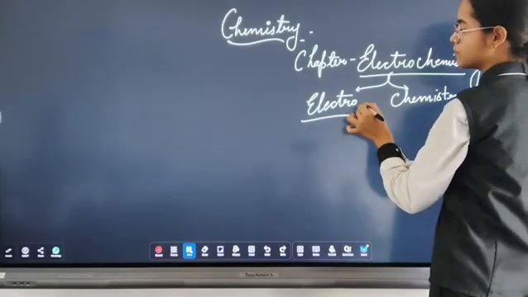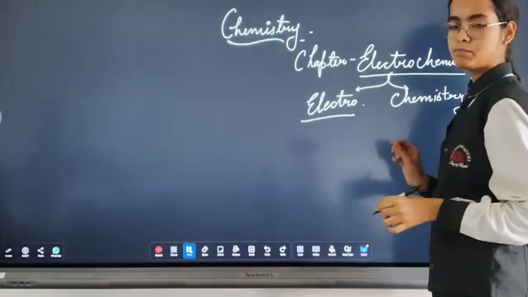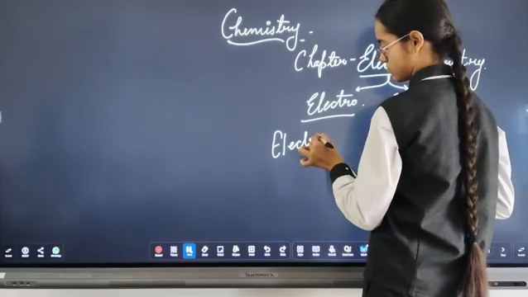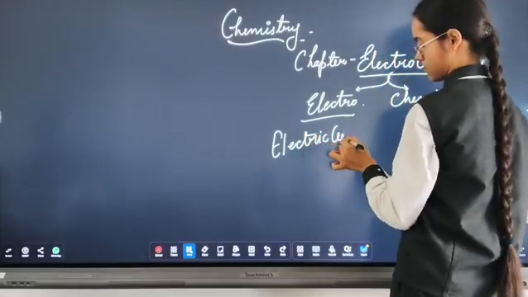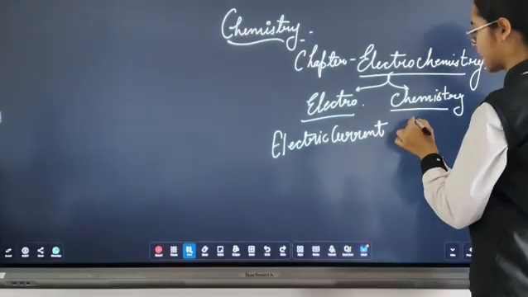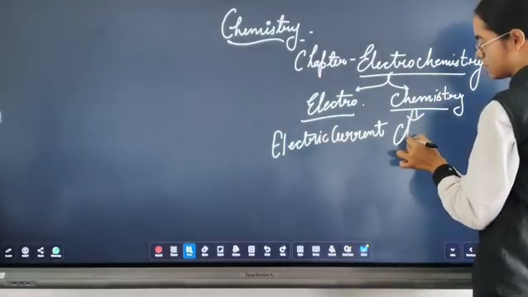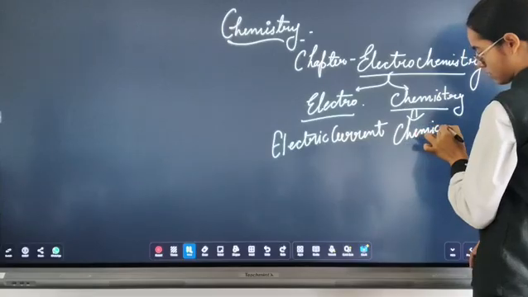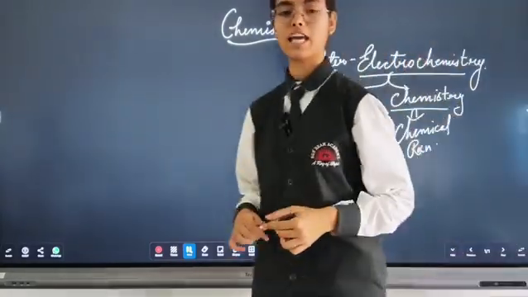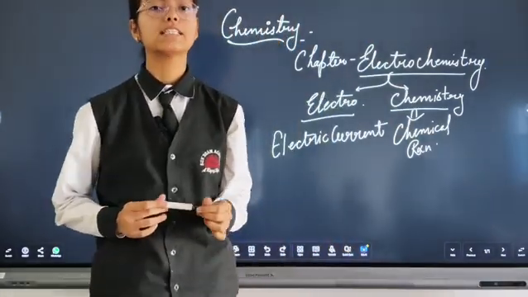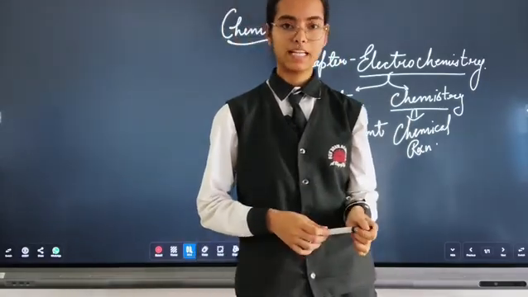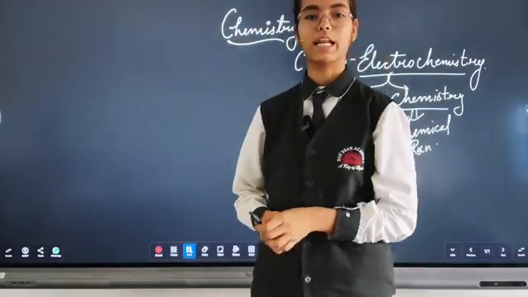So what is the meaning of the word electro? Electro comes from the word electric current, whereas chemistry comes from the word chemical reaction. So in this chapter, electrochemistry, we will be studying the interconversion of electric current to chemical reactions and chemical reactions to electric current.